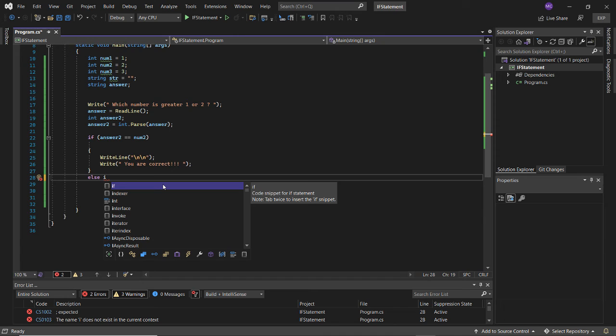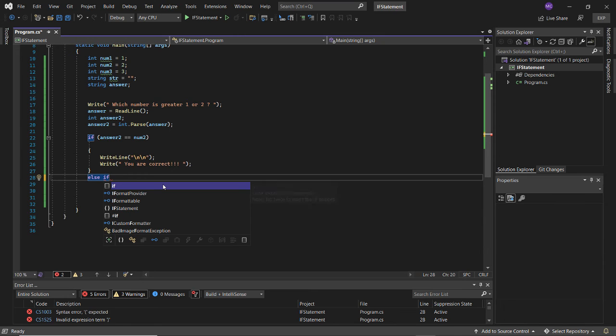Else if... okay, that is it. You see, IntelliSense guessed exactly what we wanted, but instead of equal equal, we want greater than, and then we want equal.